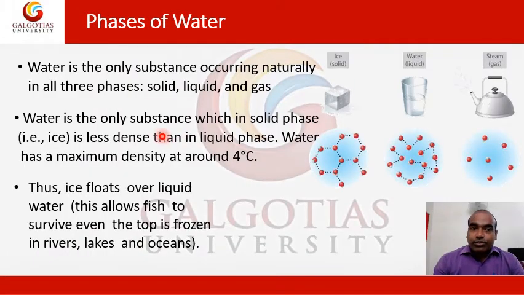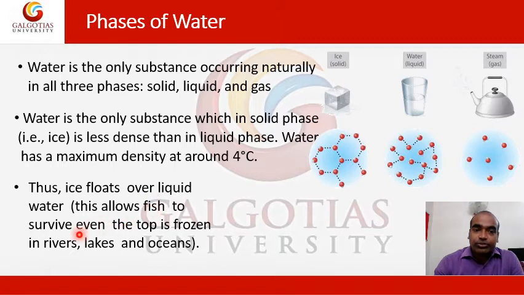So, phases of water. Water is the only substance occurring naturally in all three phases: solid, liquid, and gas. Water is the only substance which in solid phase, that is ice, is less dense than in liquid phase. Water has a maximum density at around 4 degrees Celsius. This is a unique property. Thus, ice floats over liquid water.